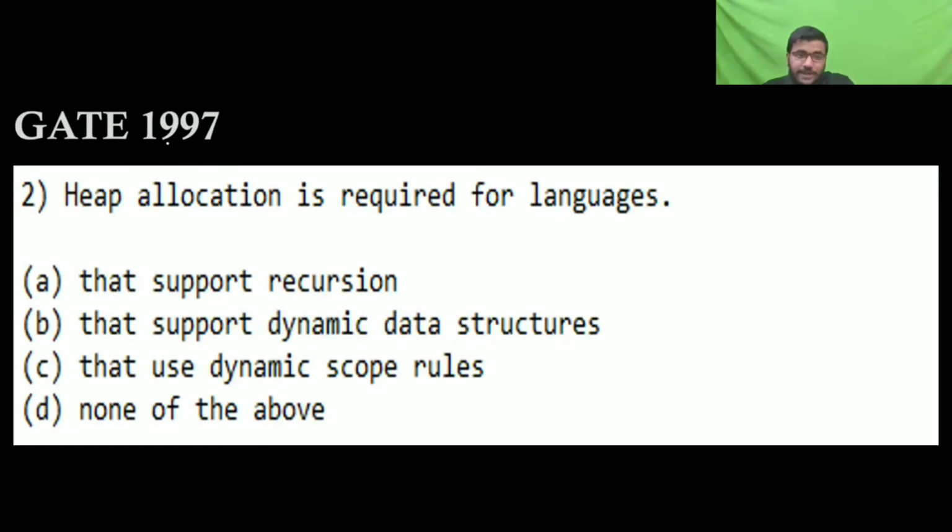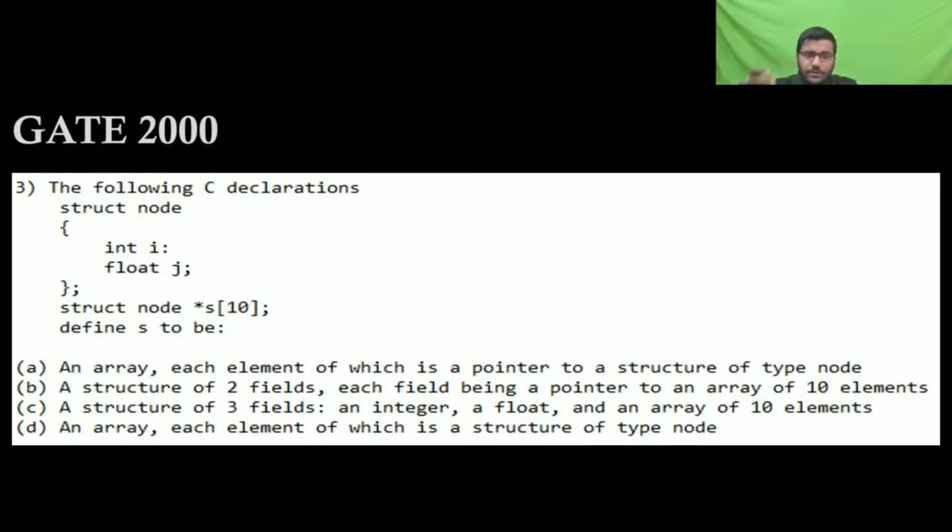This is your next question that was asked in GATE 1997. Heap allocation is a requirement for the language. Why is heap allocation required? Heap allocation we require for dynamic memory allocation, so that it supports dynamic data structures. Very good, everyone. Now see the next question. If anyone has a doubt, feel free to ask me.